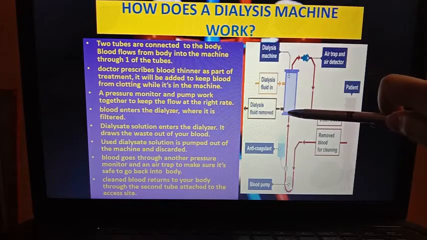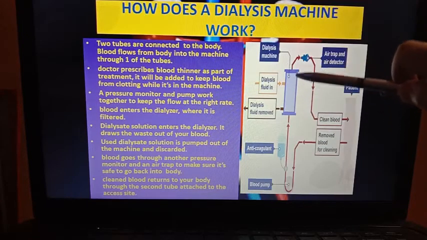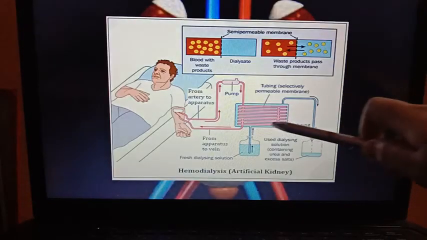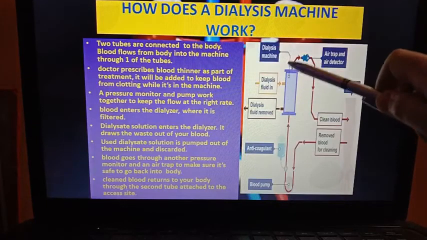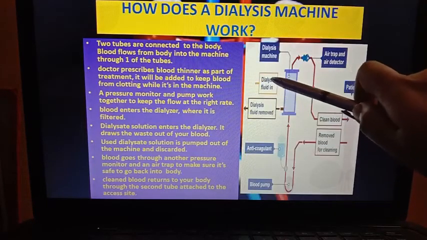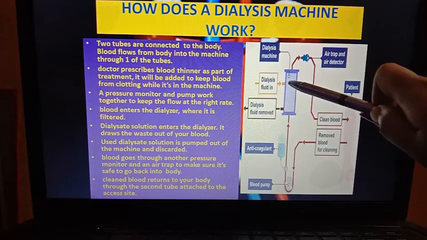Now the blood is going to the dialysis machine, that is the dialyzer, where so many cellophane tubes are there. In that diagram you have seen so many tubes are there which have a selectively permeable membrane. The dialyzer is fitted with two tubes.